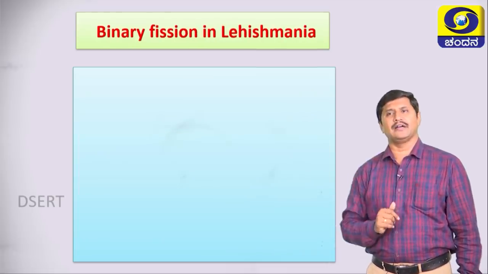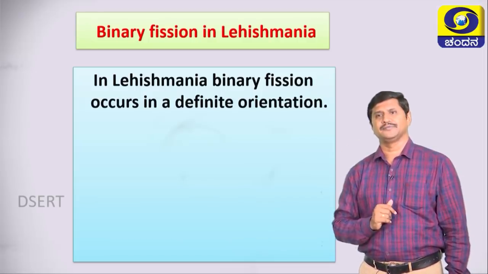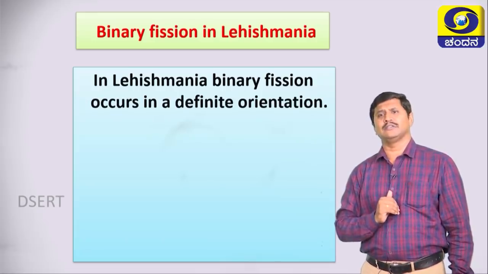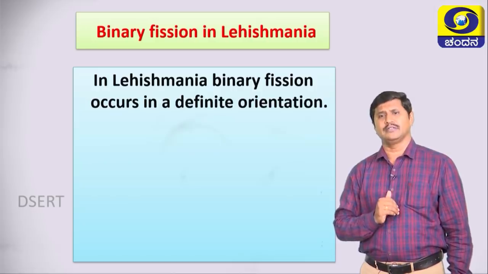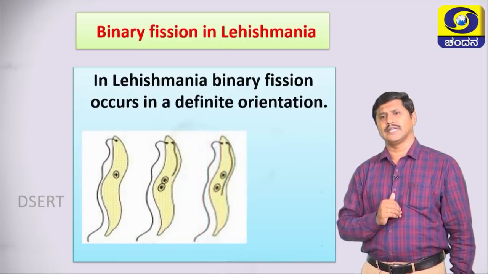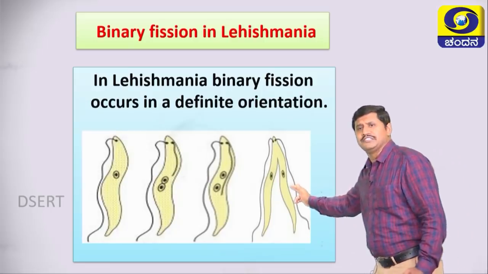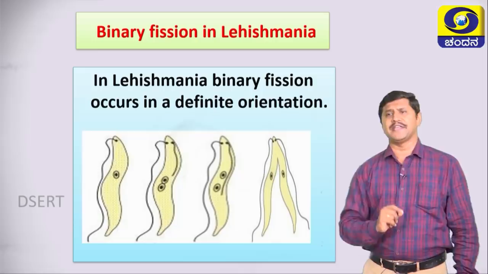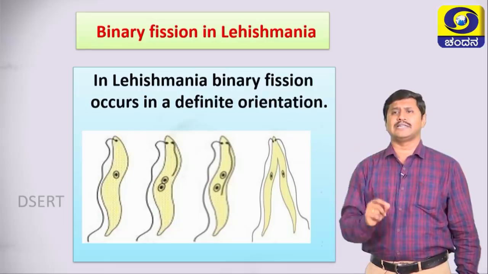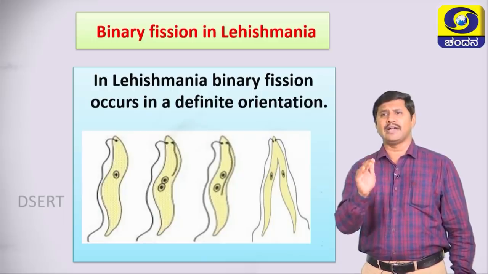Binary fission in leishmania. In leishmania, binary fission occurs in a definite orientation. Let us see the diagram, how binary fission occurs step by step in leishmania. Look here, this is the parent body. Observe, students, here the parent body divides to form two individuals. This is called binary fission in leishmania. It means that a parent body divides to form two new individuals at a definite orientation. It is another example for binary fission.